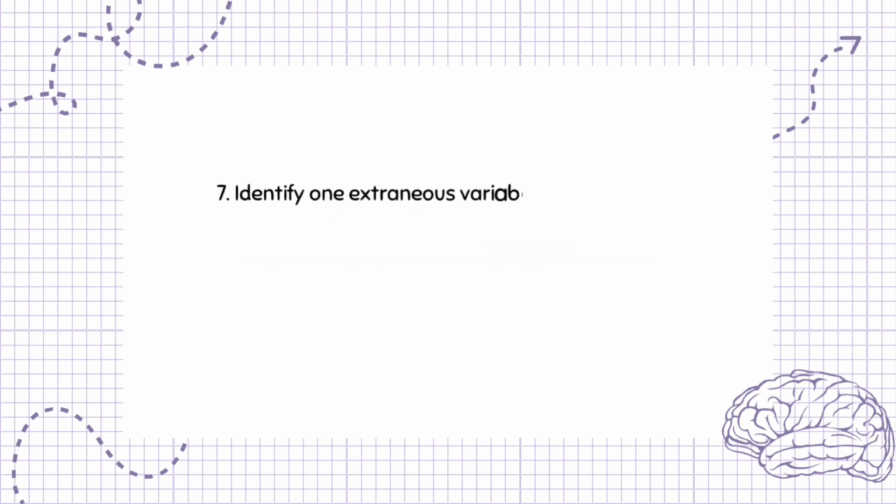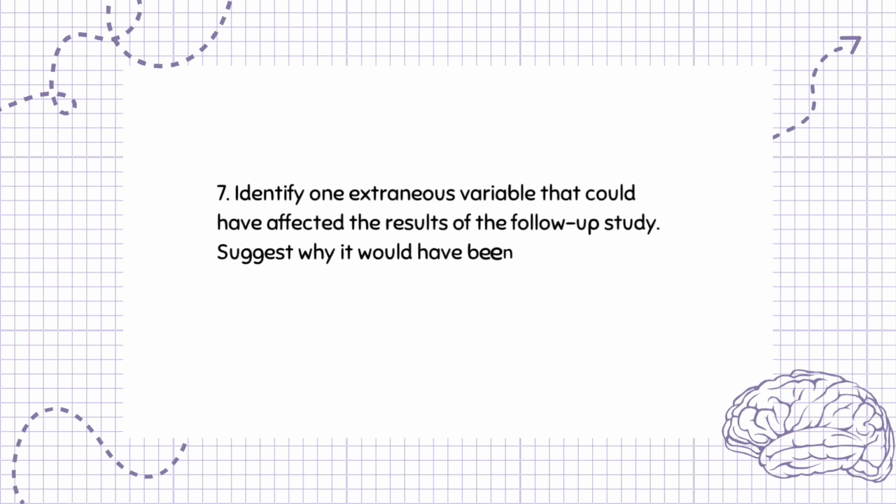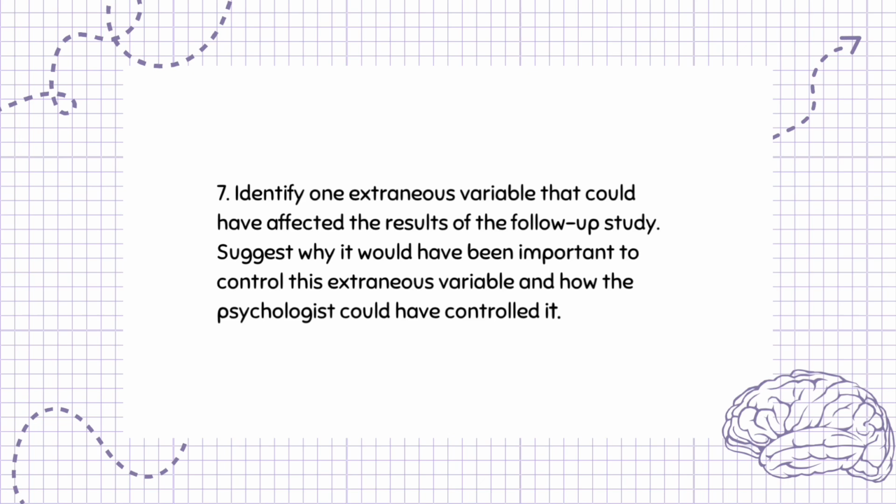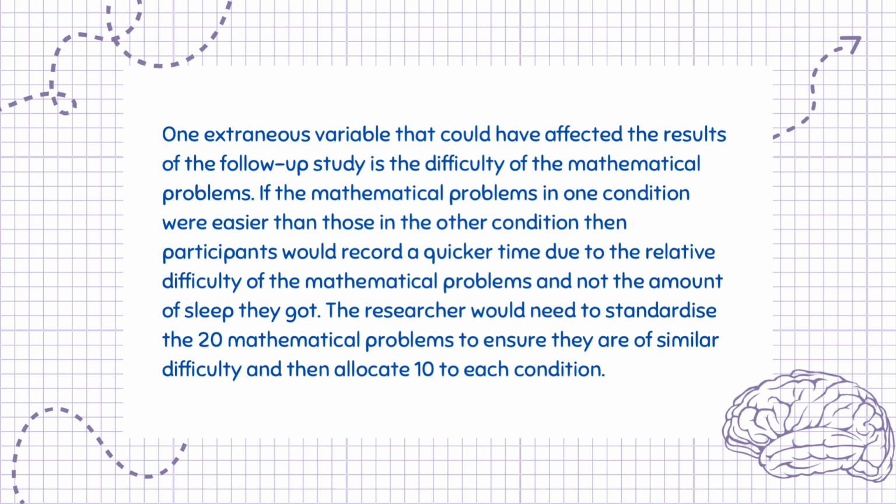Question 7. Identify one extraneous variable that could have affected the results of the follow-up study. Suggest why it would have been important to control this extraneous variable and how the psychologist could have controlled it. 3 marks. One extraneous variable that could have affected the results of the follow-up study is the difficulty of the mathematical problems. If the mathematical problems in one condition were easier than those in the other condition, then participants would record a quicker time due to the relative difficulty of the mathematical problems and not the amount of sleep they got. The researcher would need to standardize the 20 mathematical problems to ensure they are of similar difficulty and then allocate 10 to each condition.